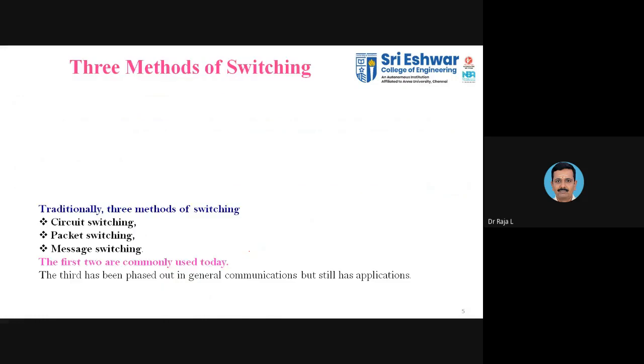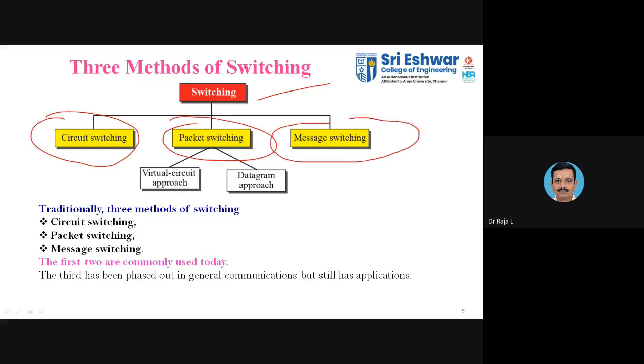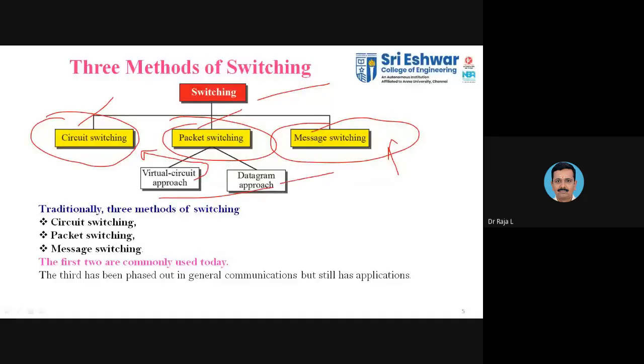There are three methods of switching. We can classify switching under three categories. One is circuit switching, the second is packet switching, and the third is message switching. Nowadays we least bother about the third category, message switching. We commonly use circuit switching and packet switching. Further, packet switching is classified into two types. One is the virtual circuit approach, which makes use of the circuit switching concept, and the second category is the datagram approach.